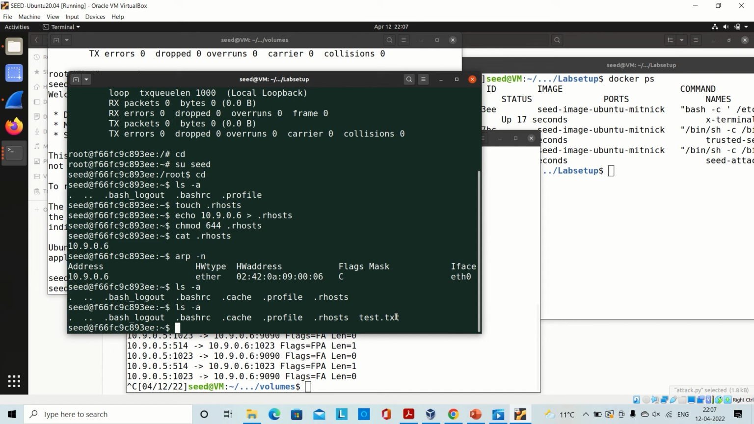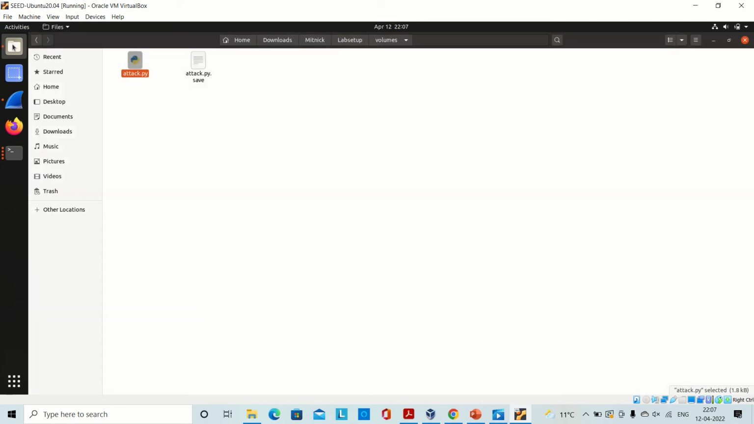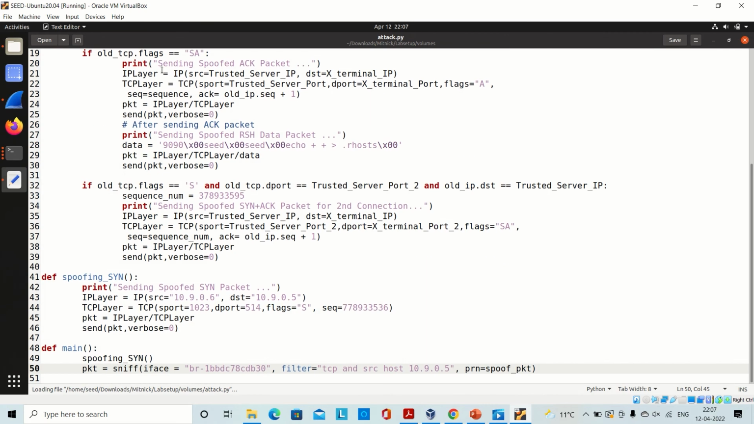Now I will hand it over to Bansri to explain the script that we have written and also the Wireshark packets that we have sniffed. Thank you. Thanks, Paramveer. So I would like to now continue with the Python code. Here we go for the attack.py, which we used to execute this attack.